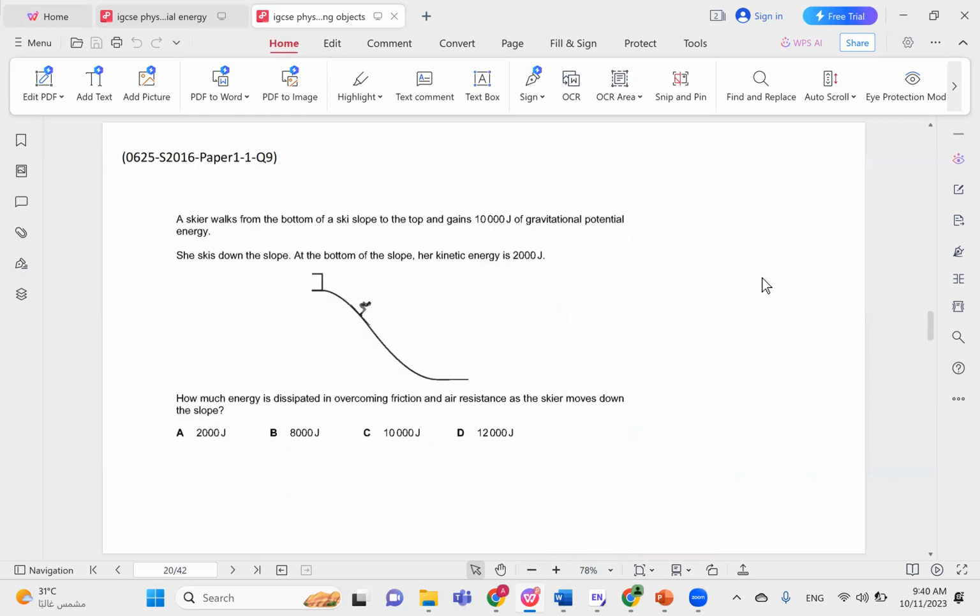A skier walks from the bottom of a ski slope to the top and gains 10,000 of gravitational potential energy. She skis down the slope. At the bottom of the slope, her kinetic energy is 2,000. So at the top, she's at rest. So the potential energy here is 10,000 and the kinetic is 0. At the bottom, we always take the potential energy at the bottom to be 0. So they told us that the kinetic energy here is 2,000.